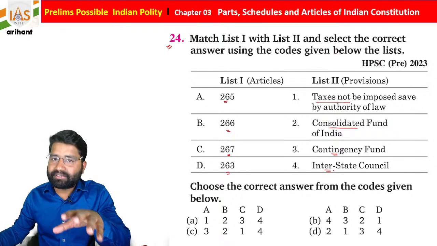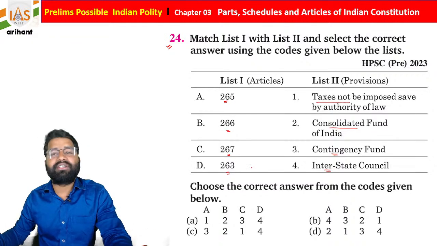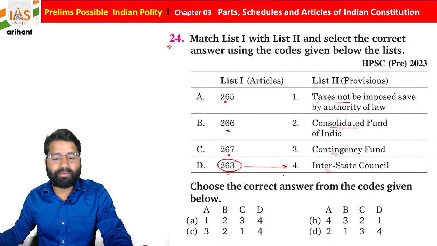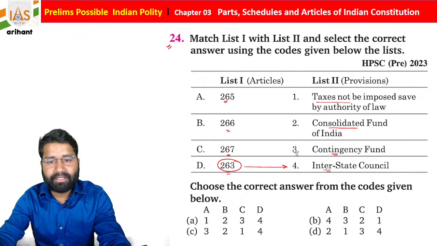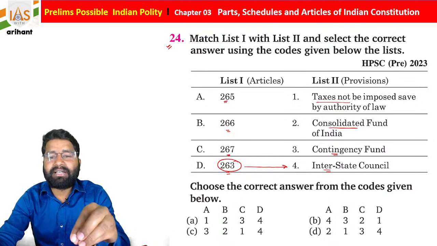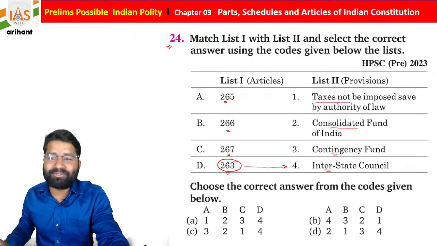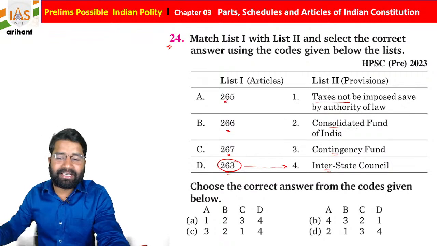Students, in this match-the-following question they are also asking directly: the Interstate Council is mentioned under which article? So it is Article 263. So D4. But let's suppose you don't know the others. In that case, by using some trick and technique, by using match and mismatch, you can find it out. So let me tell you each and everything.